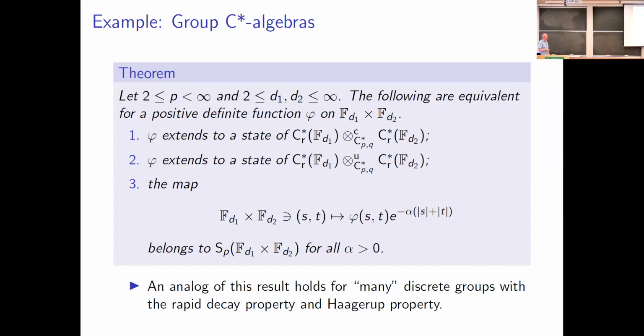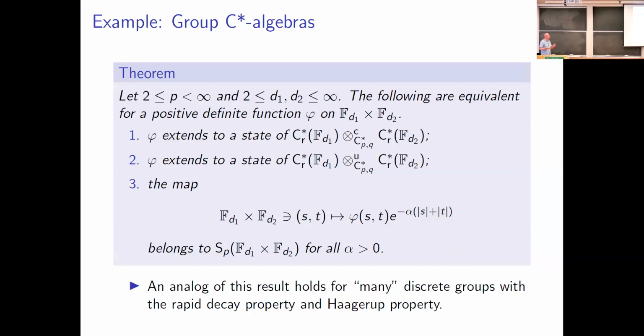It's saying that when you take the positive definite phi and multiply it by the function e to the negative alpha times the word length of s plus the word length of t, where s and t are your inputs there, the ordered pair, this belongs to SP of F_D1 cross F_D2 for all values of alpha greater than 0.